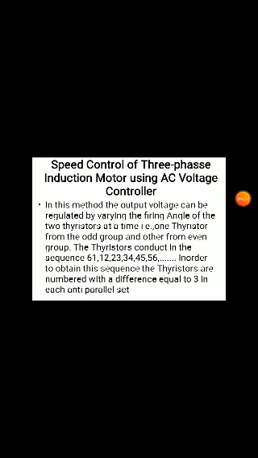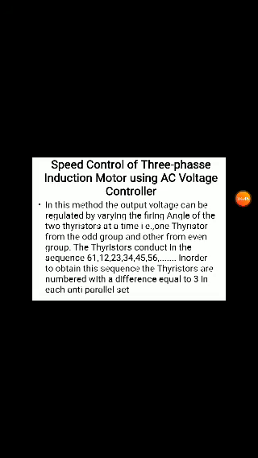Here, the output voltage can be regulated. Why? Because we want to vary the output voltage of the regulator, which is automatically the input given to the induction machine. We want to change the induction machine input voltage, which means changing the output of the regulator. How can we change it? Based on the firing angle of the two thyristors at a time. For a three-phase induction machine, we want to give a closed path from one phase to another phase.